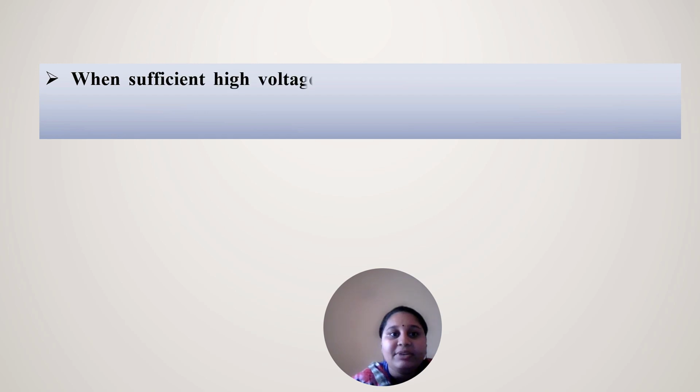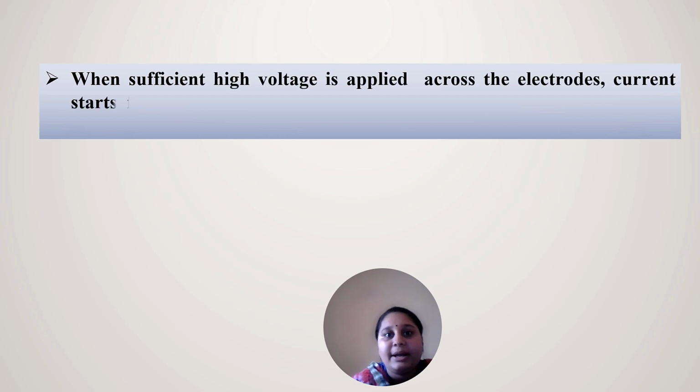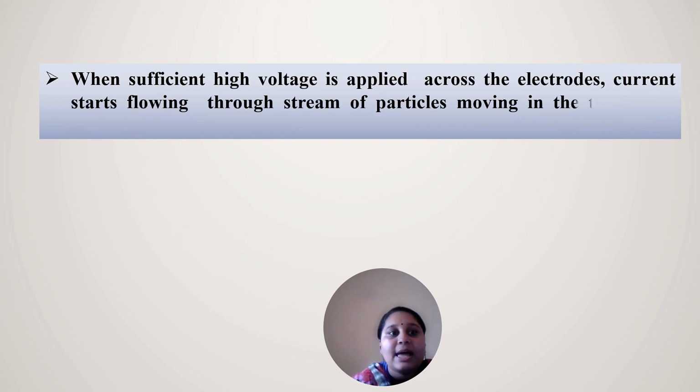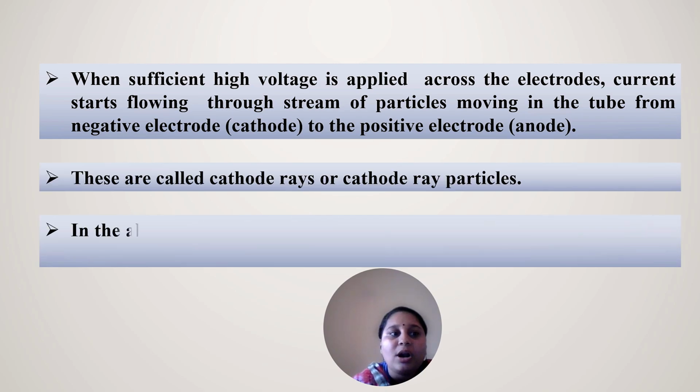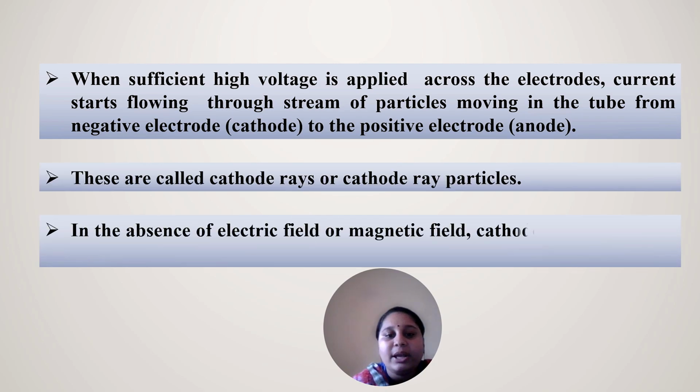When sufficiently high voltage is applied across the electrodes, current starts flowing through a stream of particles moving in the tube from the negative electrode to the positive electrode, that is, from cathode to anode. They are called cathode rays or cathode ray particles.